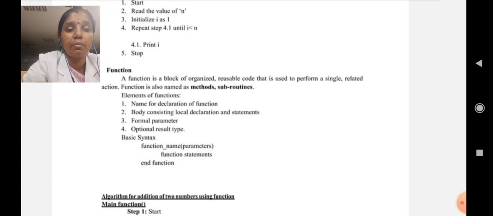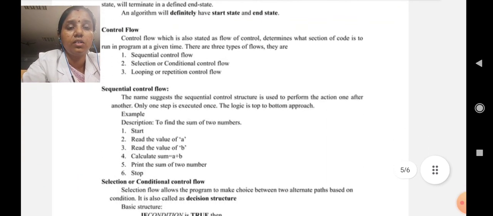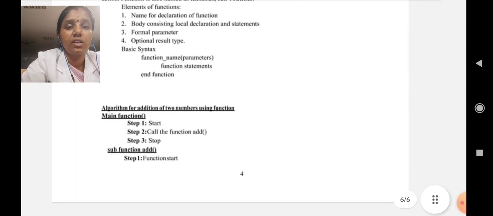This is a basic type. Function name, brackets with parameters. We need to put the parameters, and function statements in the function. These are examples of functions we have studied already.